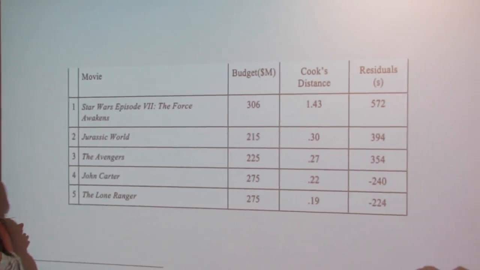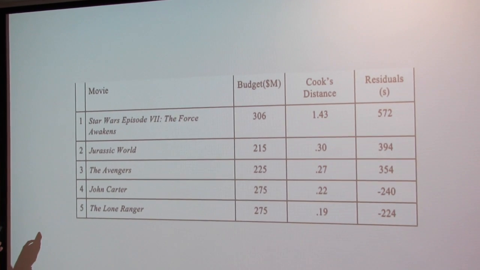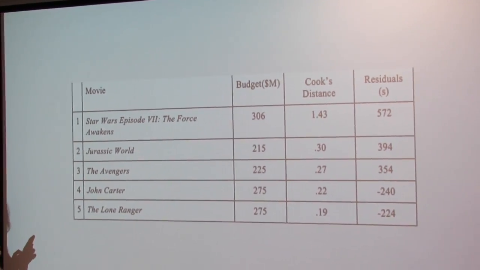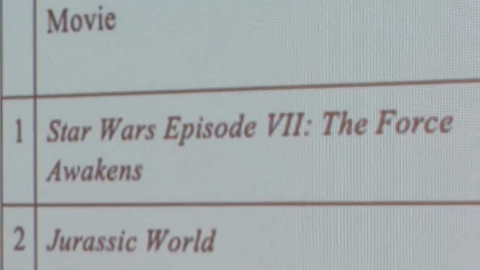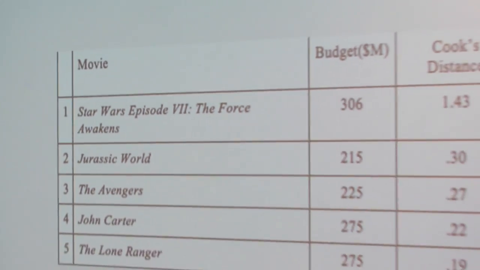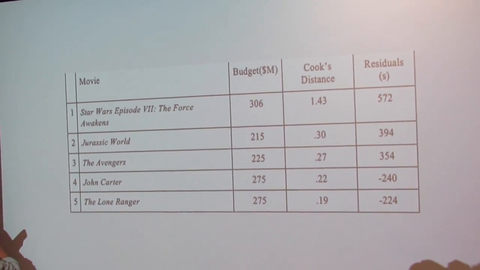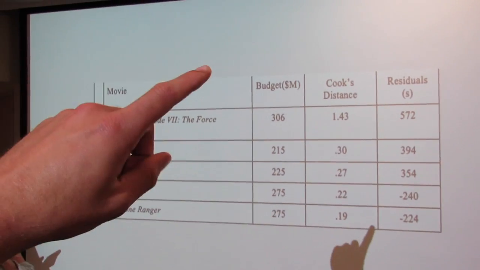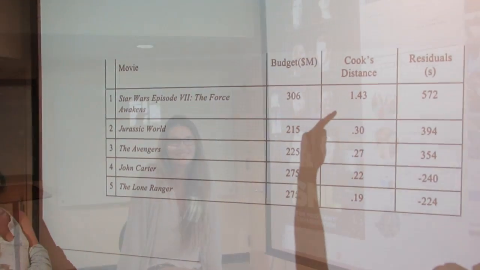When assessing the top 5 influential movies in our data set, Star Wars unsurprisingly was highly influential relative to the rest of the data. Star Wars was more than 4 times as influential as the next 4 highest influential points, and it's the only observation that had a Cook's distance score of over 0.5.